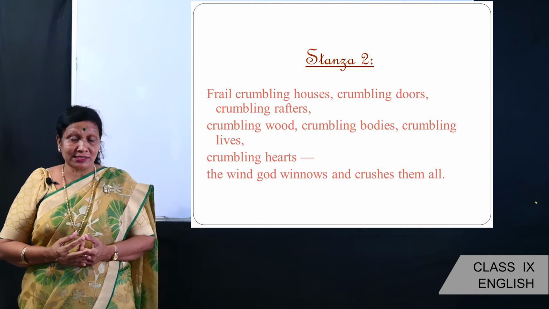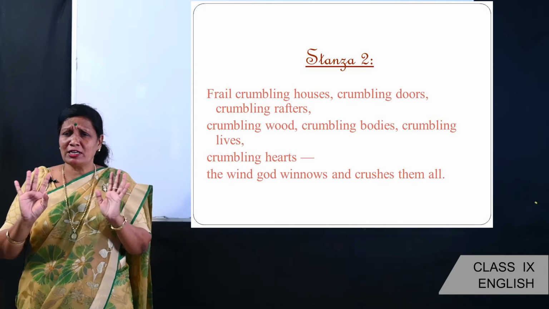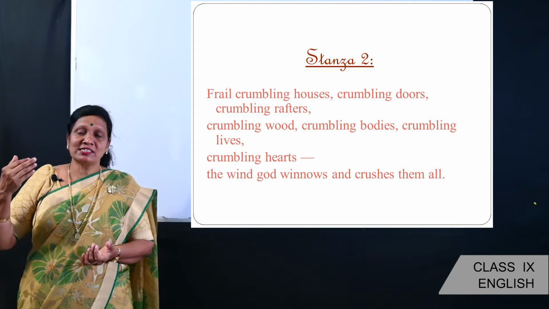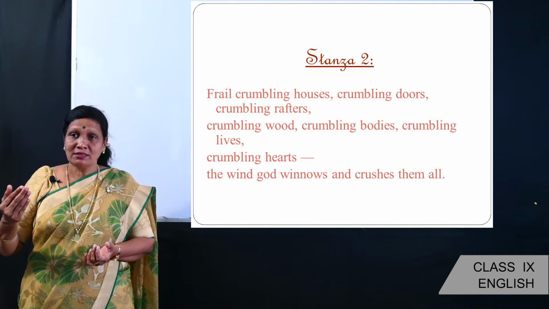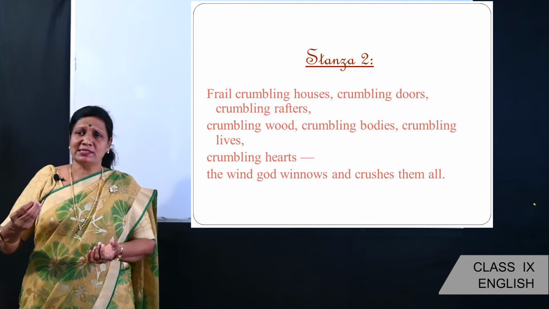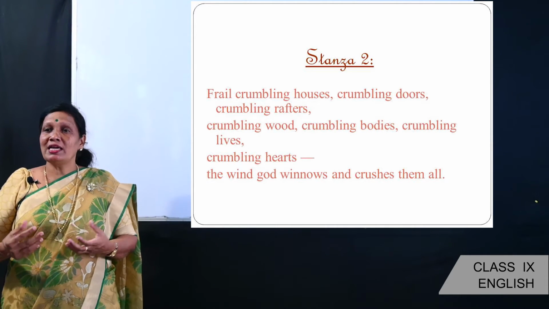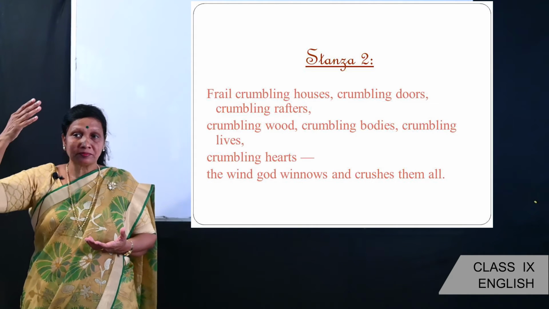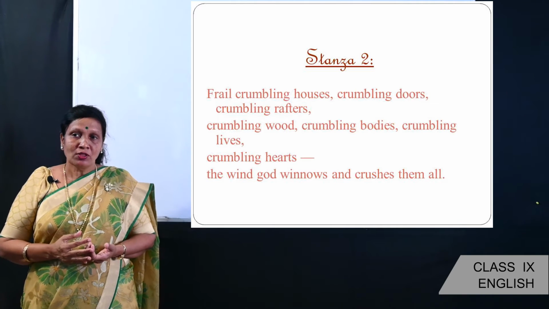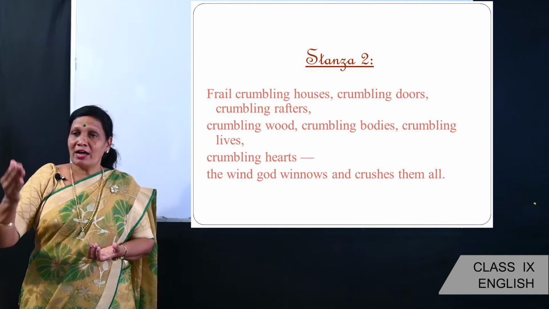Frail crumbling houses. Here, as I told you, crumbling means what? To break everything, to break down. Frail means weak. Here the poet is telling the wind that when the wind blows strongly, the weak houses, the houses which are not strong, the weak doors, the weak rafters. Rafters means the beams which support the roof of the house. So if the wind is very strong, it also brings down the rafters.